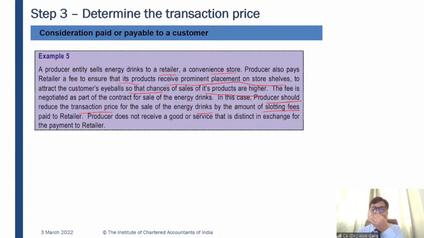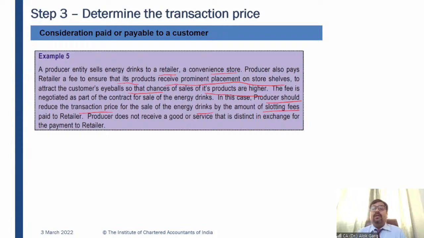The producer does not receive a good or service that is distinct in exchange for the payment to the retailer. Again, same example. The producer is selling an energy drink like PepsiCo, and PepsiCo has paid a retailer some fee so that their bottles can be put in prominent places, so that the chances of their sale become higher, right? And this fee, because PepsiCo is paying 1 lakh rupees, is negotiated as a part of the contract for sale of energy drink.